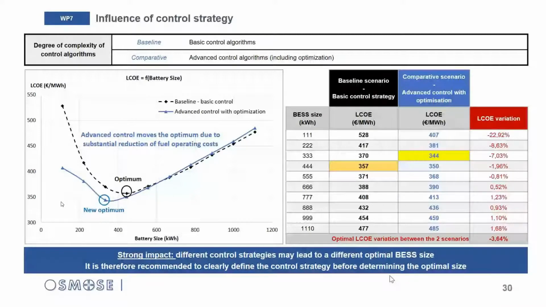So as a conclusion, you have to be very cautious on this point, because different control strategies may lead to different optimal BSS size. So therefore, the recommendation is that it is better to clearly define the control strategy before determining the sizing of the system.